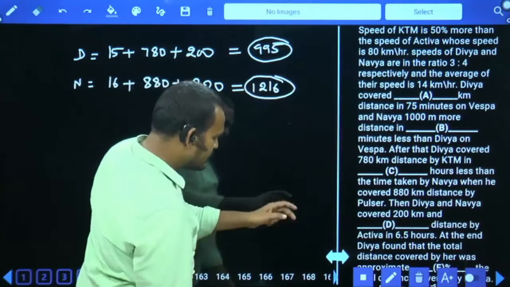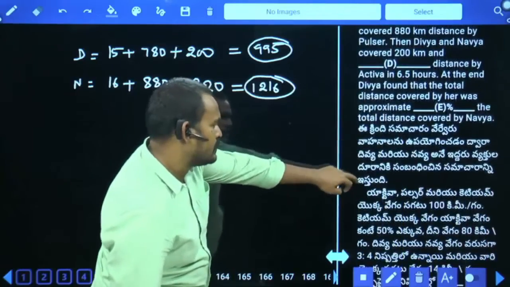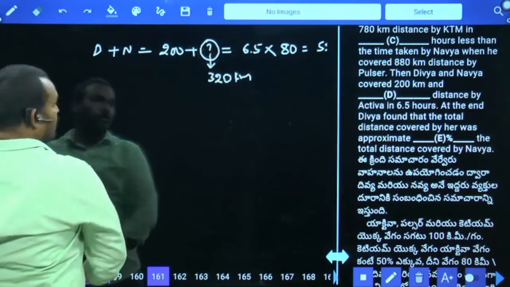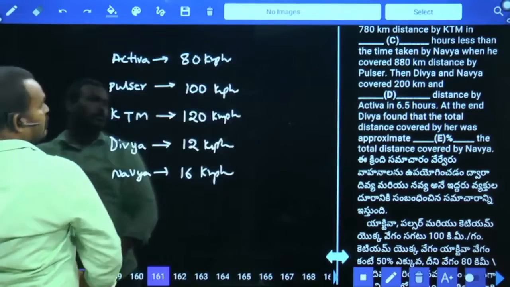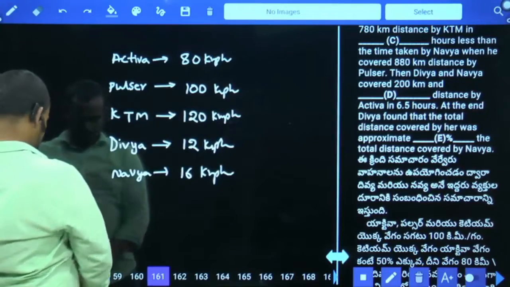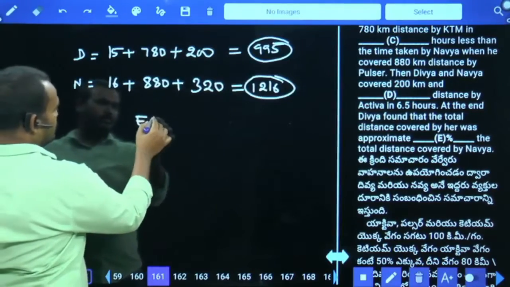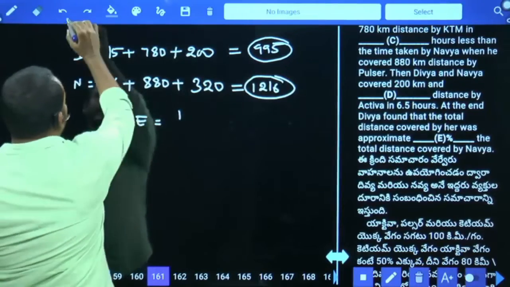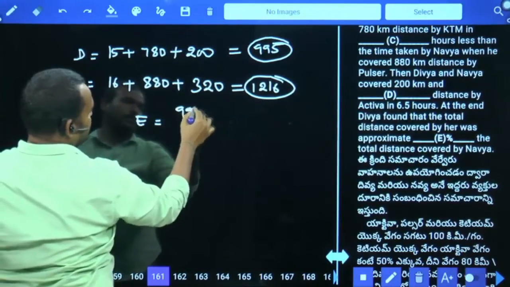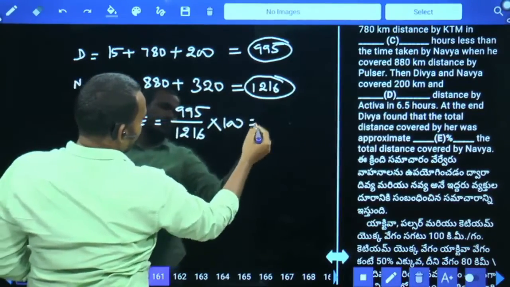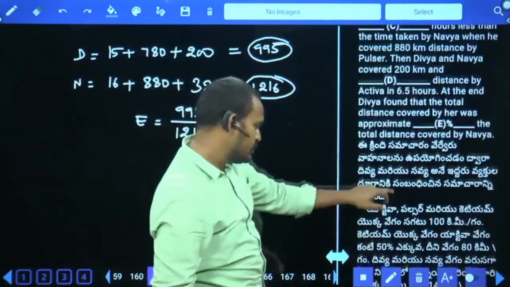We require percentage. It is E percentage. Then E equals 995 by 1216 into 100, which is what percent. We require the approximate percentage.